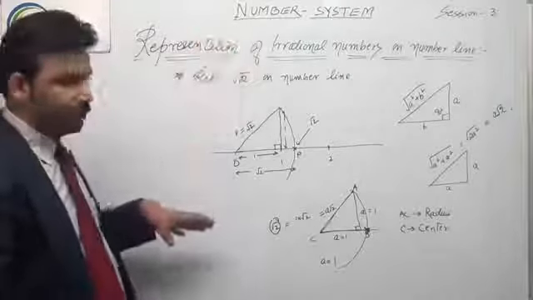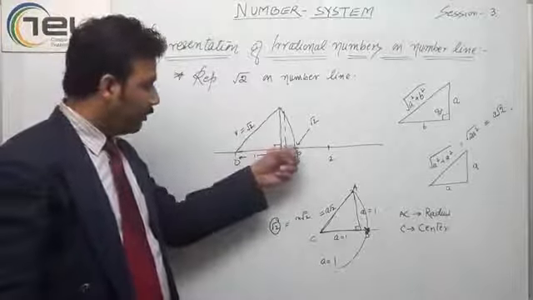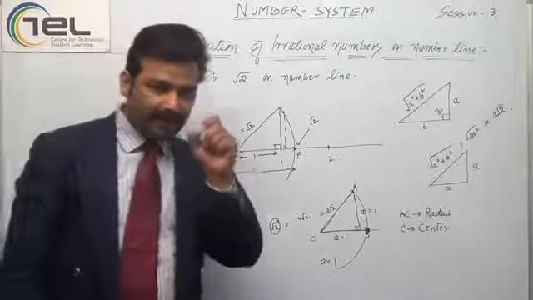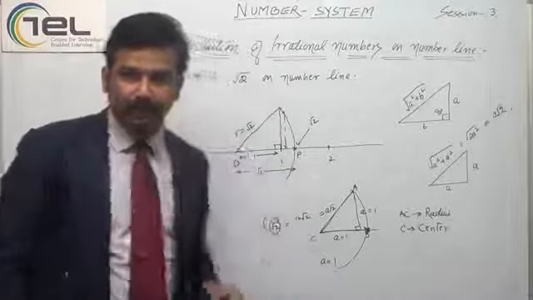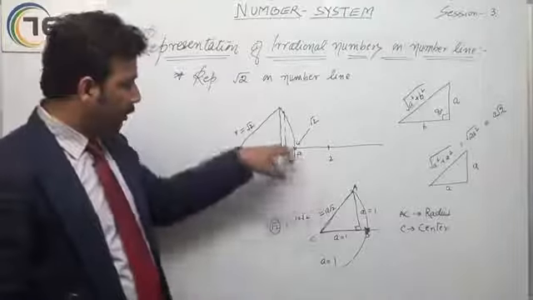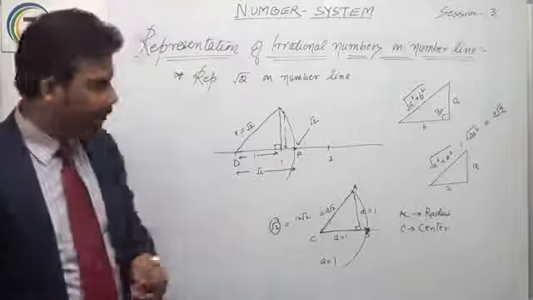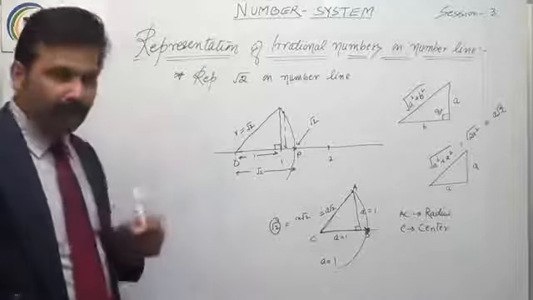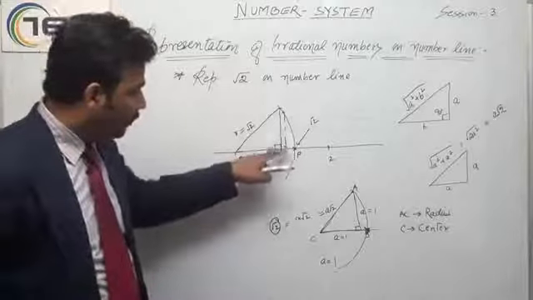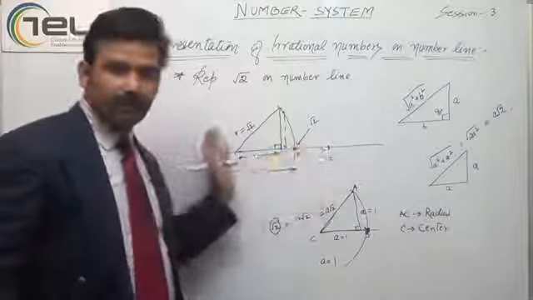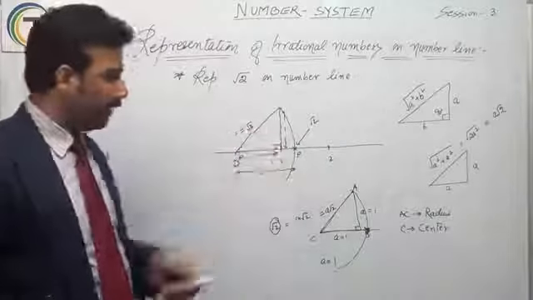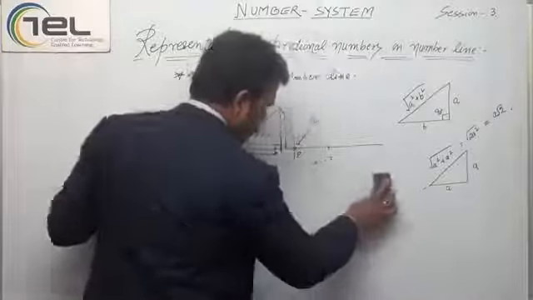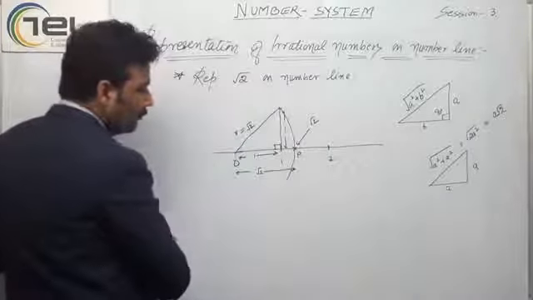And you just know for every point we have a specific unique number which is denoted on that point, and for every number we have a specific, unique point on the number line. I'm sure this is clear to you. We have done this.